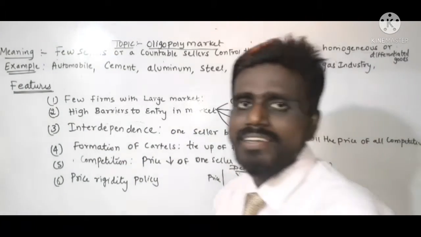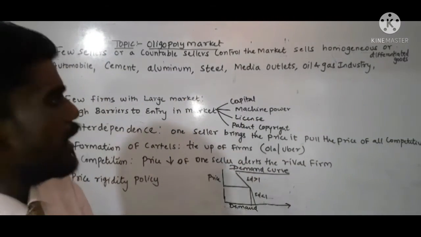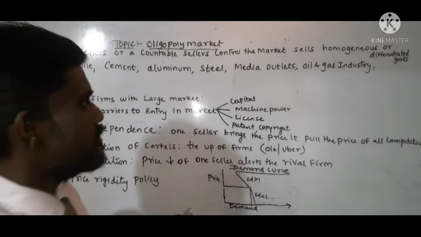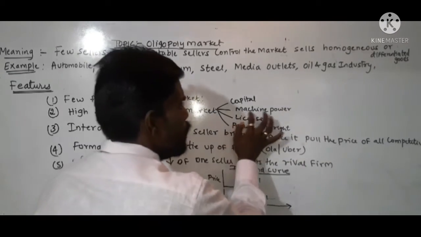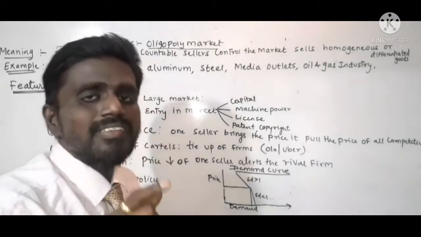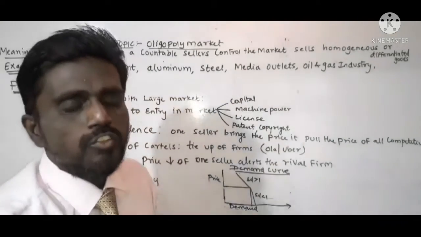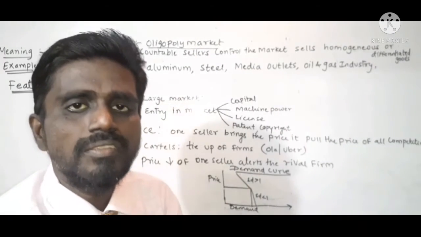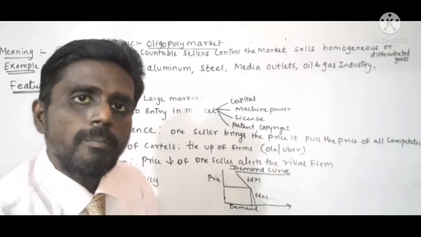The reason is that the manufacturer needs huge capital, improved machine power, plus government license if needed, then patent, copyright, and so on. These are all the things which restrict or prevent other sellers from getting into the oligopoly market.